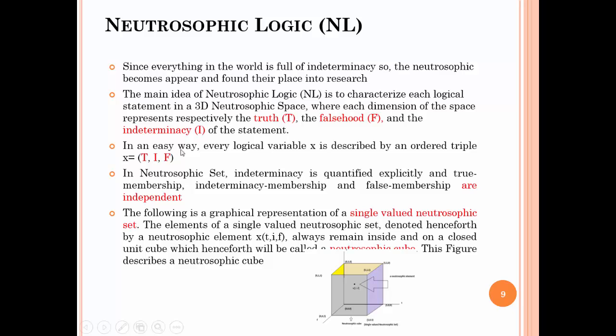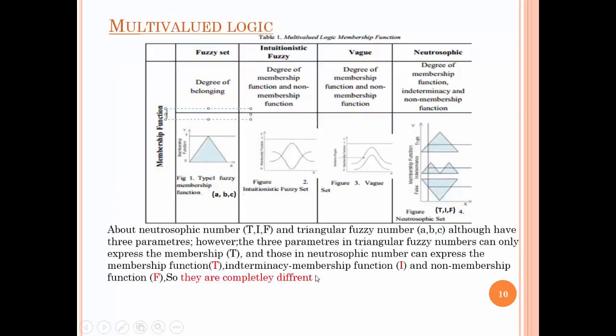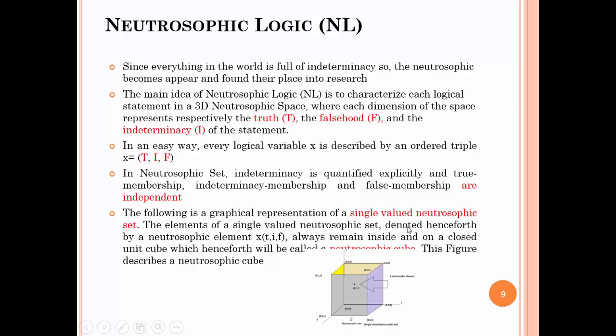So in an easy way, every logical variable is described by a triple, T, I, F. In a neutrosophic set, indeterminacy is quantified explicitly, and true membership, indeterminacy membership, and false membership are totally independent. The following is a graphical representation of single valued neutrosophic sets.